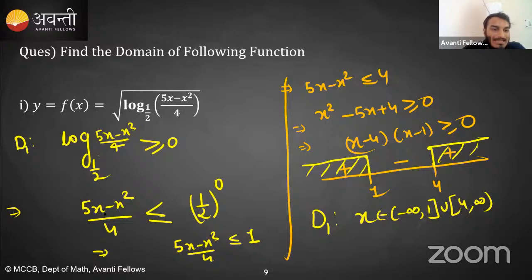So now effectively we have 5x minus x square by 4 less than equal to 1. So we just have to solve this inequality. और 11th class में तो ऐसी inequalities हमने भर-भर के solve करी हैं, right? So 5x minus x square less than equal to 4. Take everything to the right hand side. So x square minus 5x plus 4 greater than equal to 0. Factorize कर लो. Now mark the positive region and negative region, and we are interested in the positive region. Is this clear, Manu?